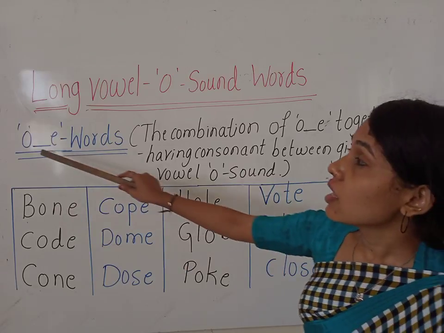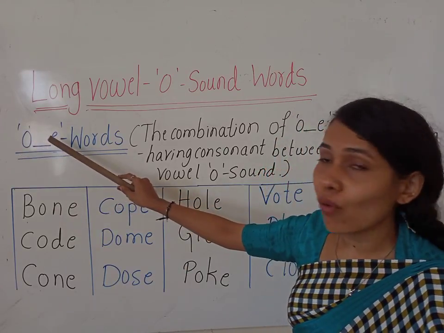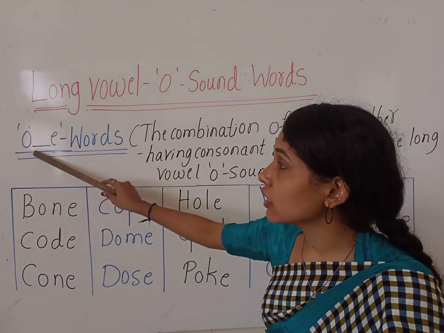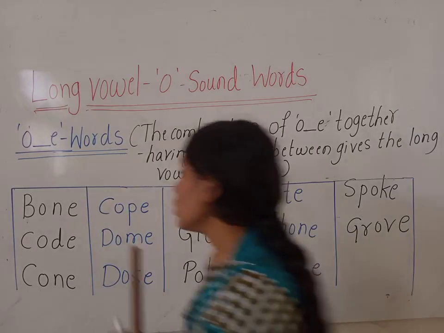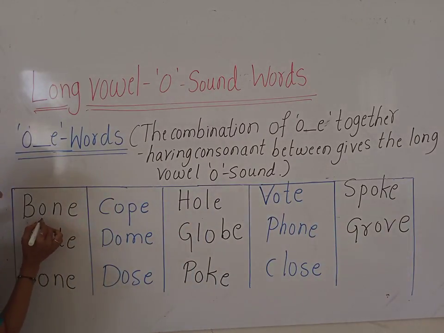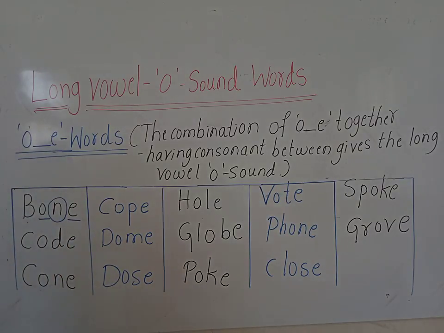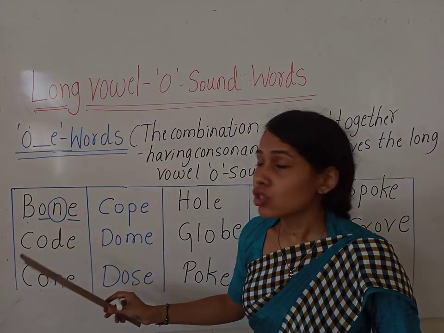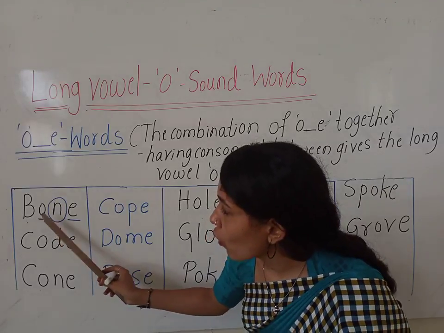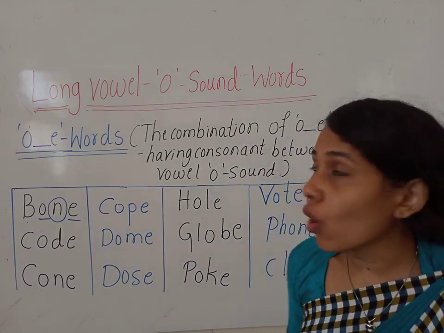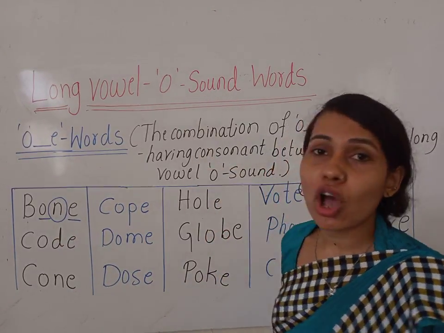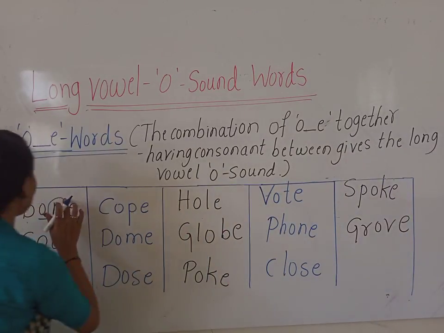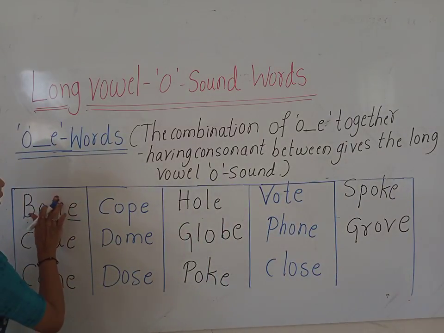See here, the combination of O and E having the consonant between them. So what is the consonant here, children? The consonant is N. So here the combination of O and E gives the long vowel O sound. So how do we read it, children? We have to read it as long vowel O.